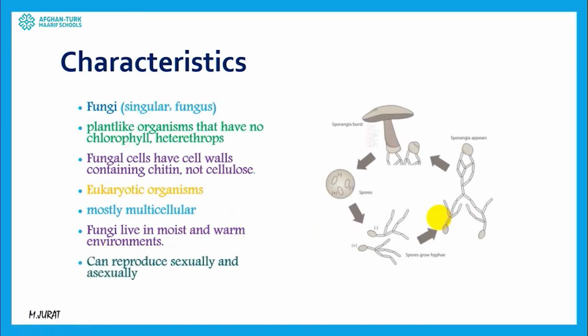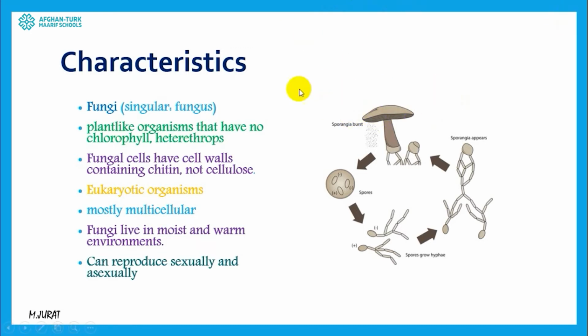And the other thing is about their reproduction. They can reproduce sexually and asexually, but with the help of spores. It means if we notice their structure, we can see almost all of them have a cup-like structure, and this cup-like structure is able to produce a reproductive substance, which is the spore.